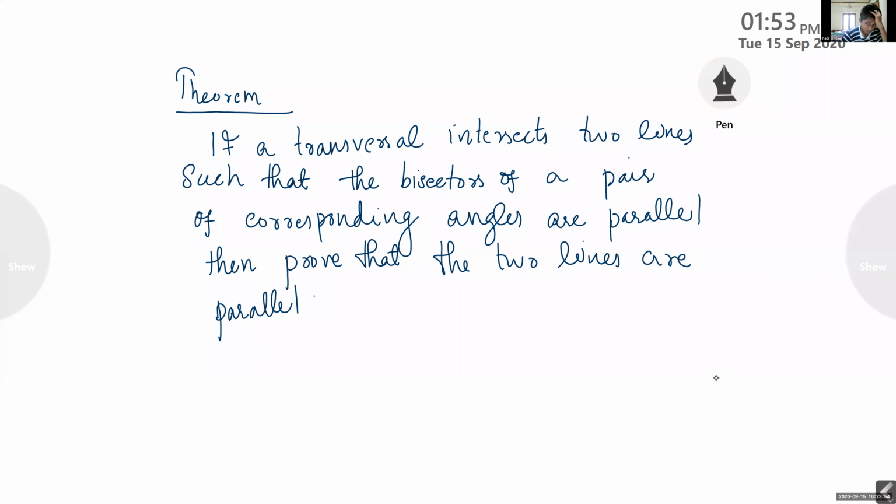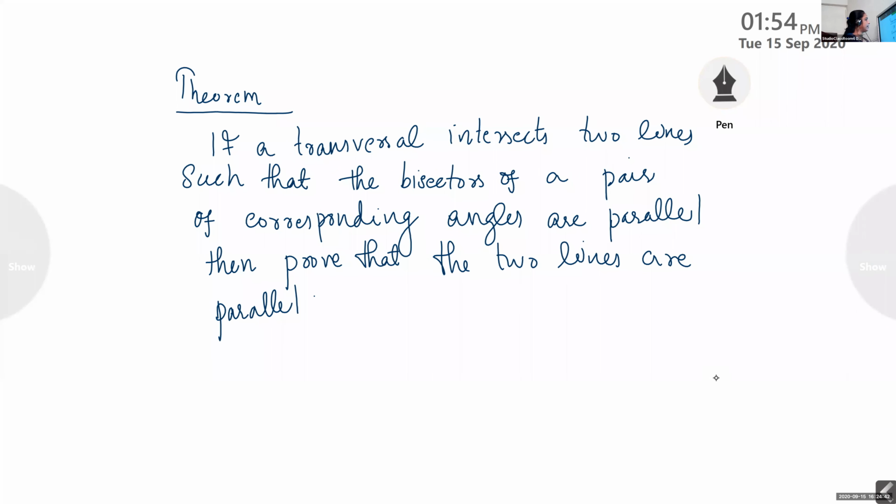Yes, ma'am. If a transversal intersects two lines such that the bisectors of a pair of corresponding angles are parallel, then prove that the two lines are parallel.